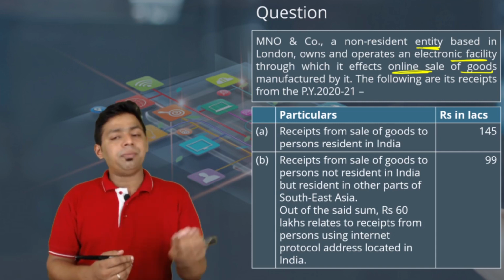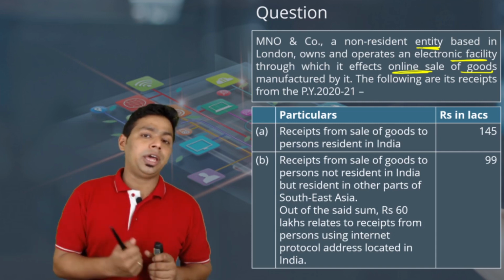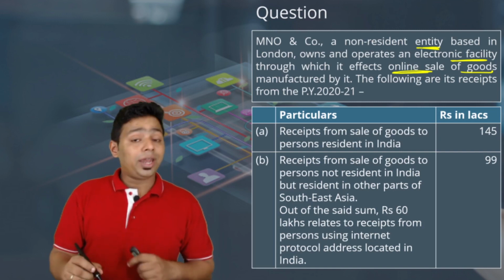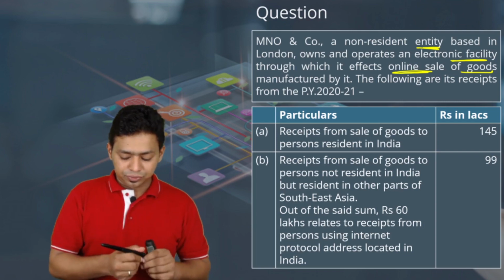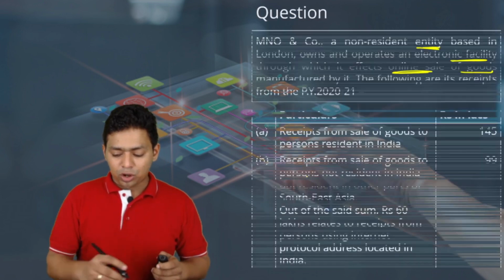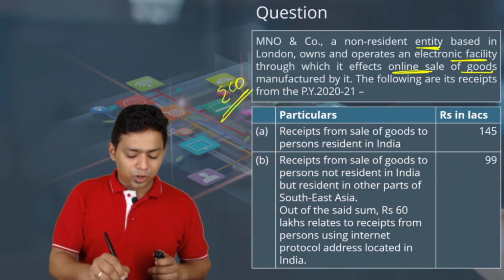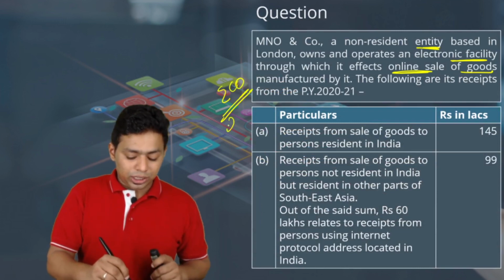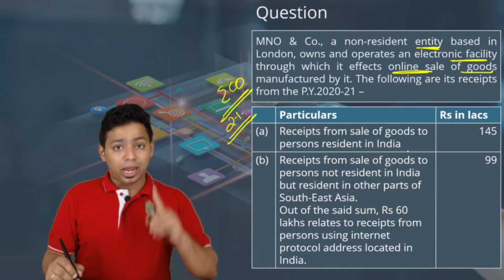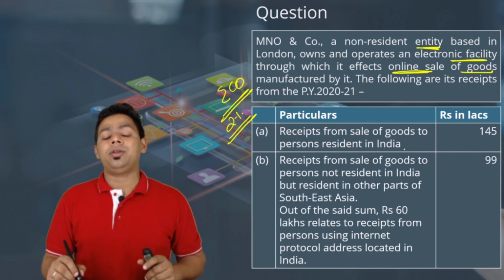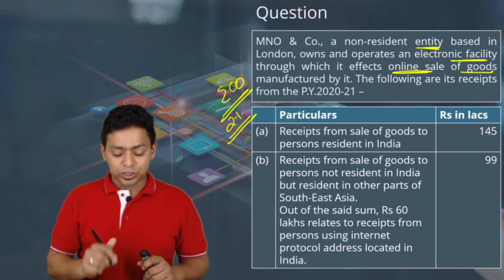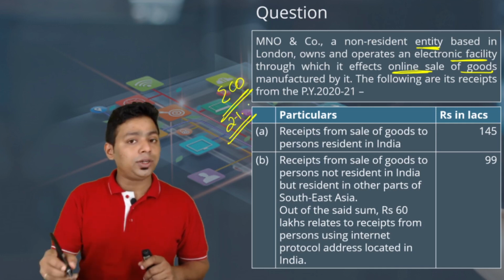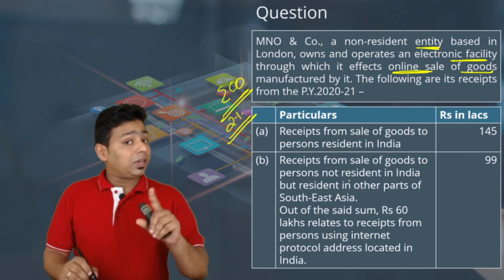They are a foreign entity, but we can buy the goods from their portal in India. So they are an e-commerce operator, and whenever we talk about an e-commerce operator, you know one thing, sir, the equalization levy will be deducted at the rate of 2% only when they are making turnover in India exceeding 2 crore rupees. So that limit you have to remember: 2%, 2 crore; 6%, 1 lakh.